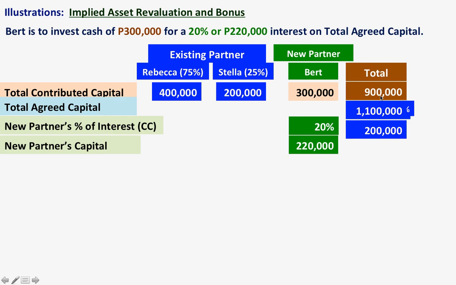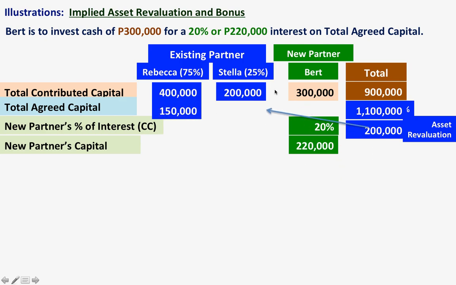So in this case, because there is a difference between total contributed capital and total agreed capital, you have to record the asset revaluation. There is an asset revaluation. So in the asset revaluation, you have to add to the capital of the existing partners. You have to get 75% of 200,000, that will be 150,000, okay?